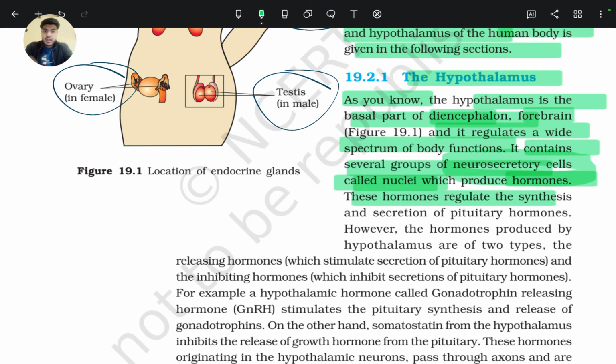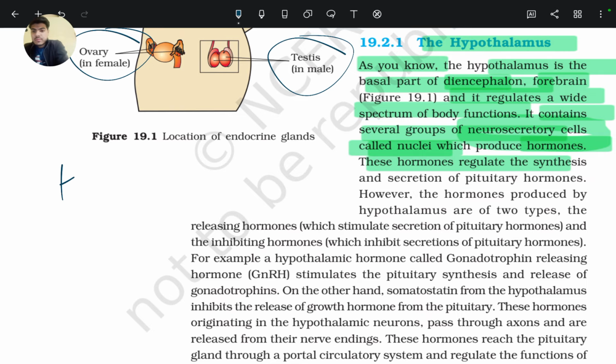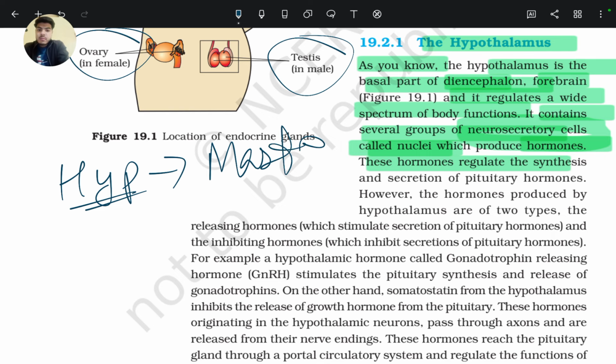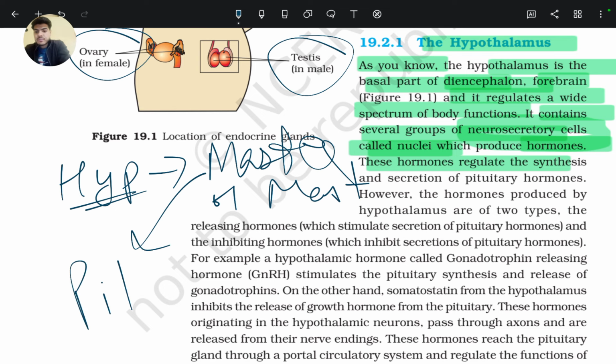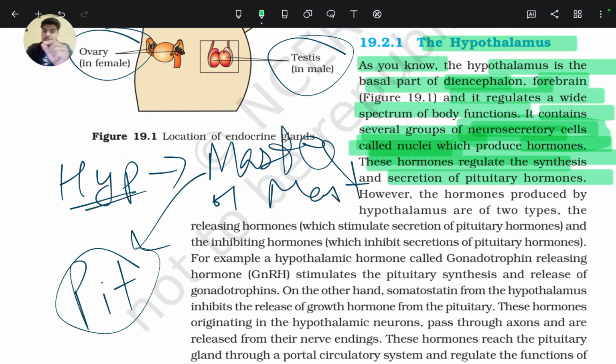As you know, the hypothalamus is the master of the master gland, and the master gland is the pituitary gland. So the hypothalamus is the master of the pituitary gland, and the pituitary gland is the master gland. That is why we call it the master of the master gland. The hormones secreted by the nuclei or neurosecretory cells regulate the synthesis and secretion of pituitary hormones.